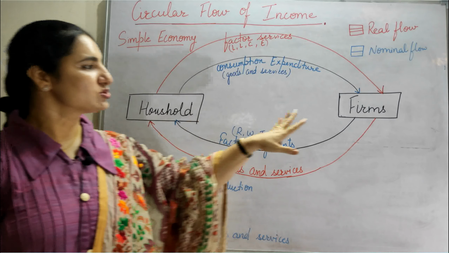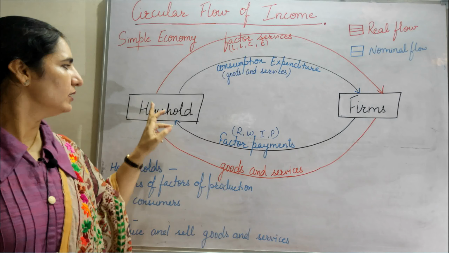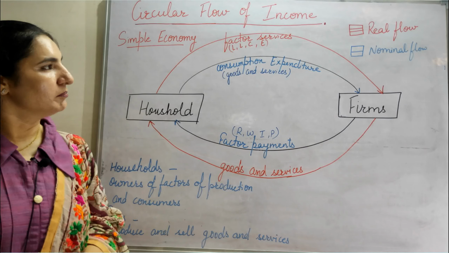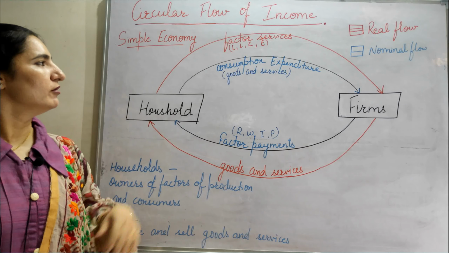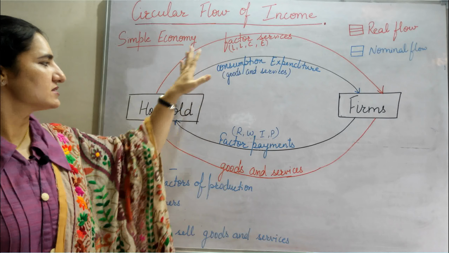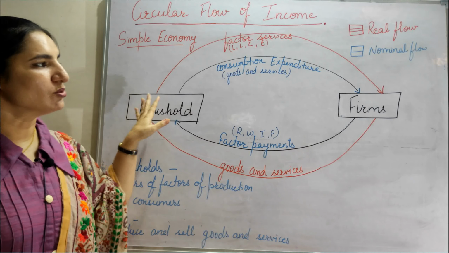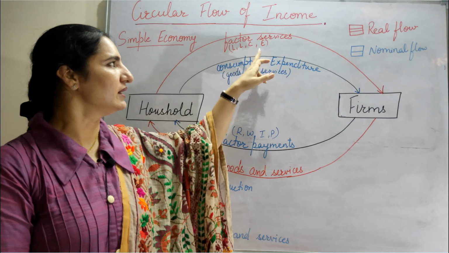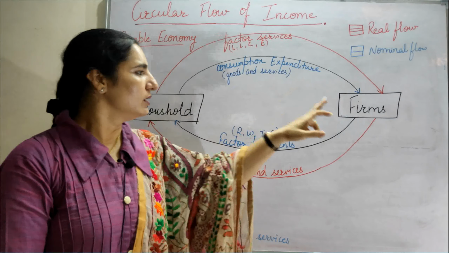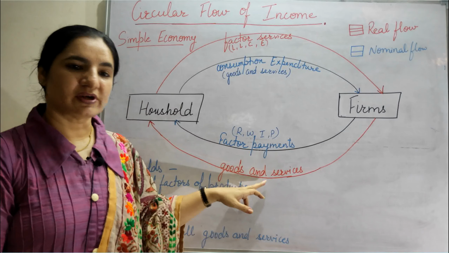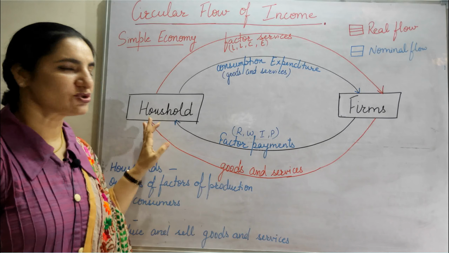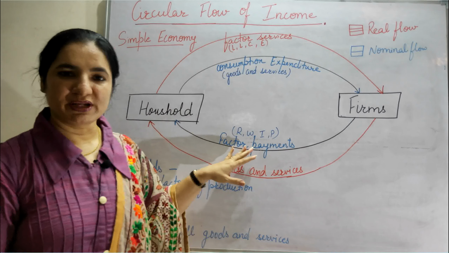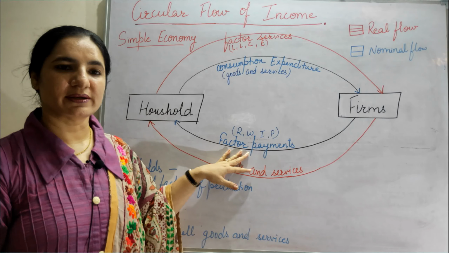Considering this two sector economy, the red colored flow has been marked as real flow, where the factor services are provided from household to firms in the form of land, labor, capital and entrepreneur. These firms in return provide goods and services to household. This is the real flow. Next is the nominal flow, which is marked with blue color.